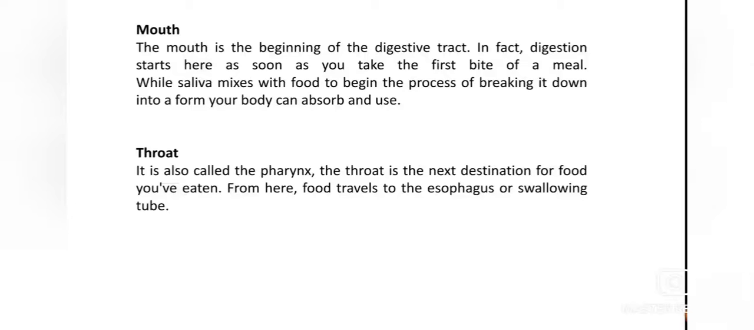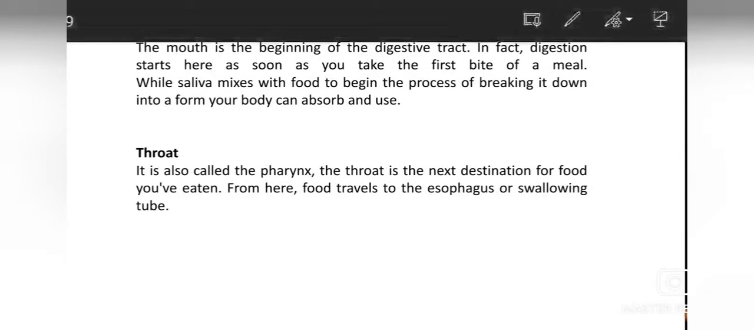Number 1 is mouth. The mouth is the beginning of the digestive tract. In fact, digestion starts here as soon as you take a bite of a meal, while saliva mixes with food to begin the process of breaking it down into a form your body can absorb and use. So hope it's getting easier for you all to understand.